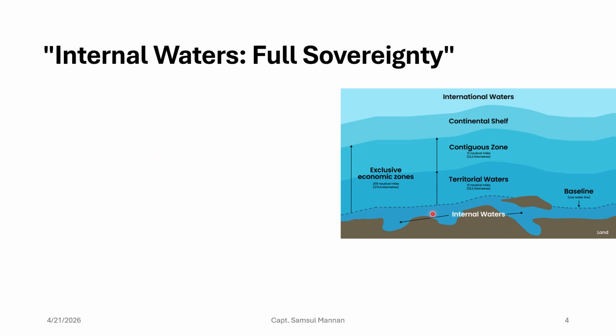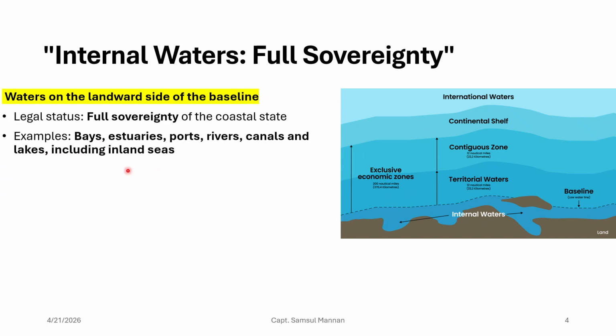So if you are a coastal state and if it is your baseline, and if that baseline is a straight baseline and that straight baseline takes the part of a former high sea, in that case as a coastal state you need to give the right of innocent passage to the foreign flag vessel within your internal water. Otherwise you don't need to give the right of innocent passage, right? So what is the legal status of the internal water? It has got full sovereignty in the internal water. The examples can be bays, estuaries, ports, rivers, canals, lakes, right, or including inland high seas, right?